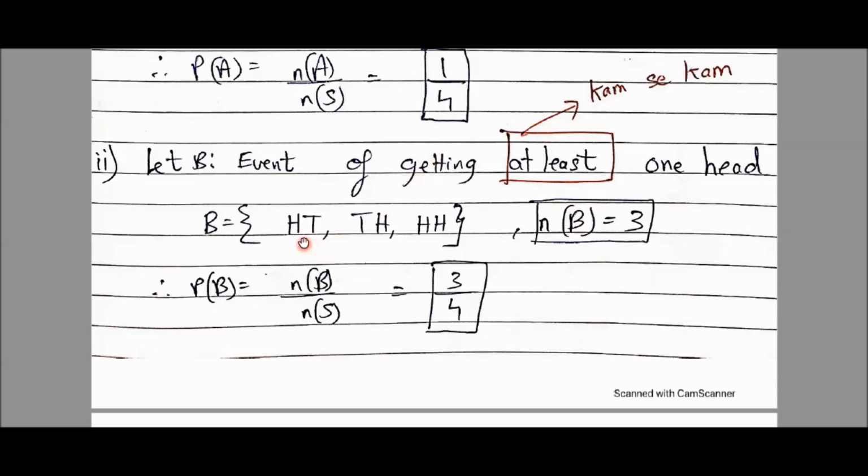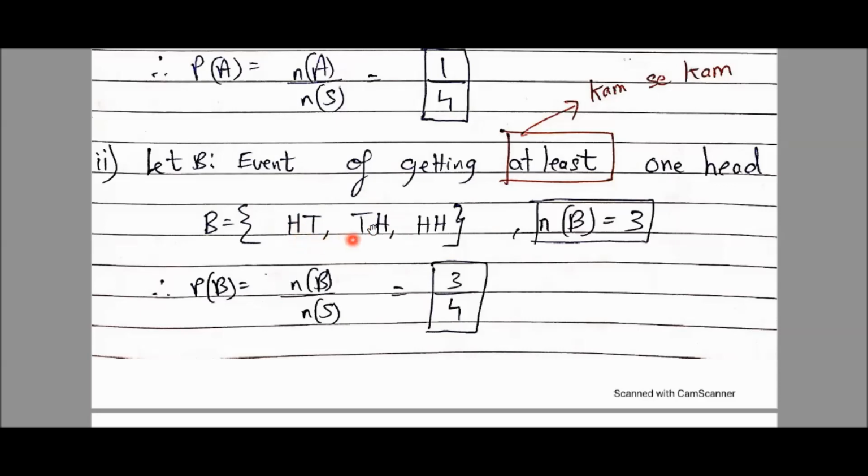So see this, how to write the set of favorable outcomes. HT means one time here head came, or I can write TH also because one time I received head on the right hand side. So both of these, see the cursor, both are the outcomes for one time head.